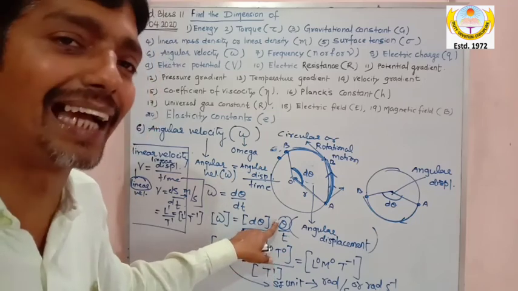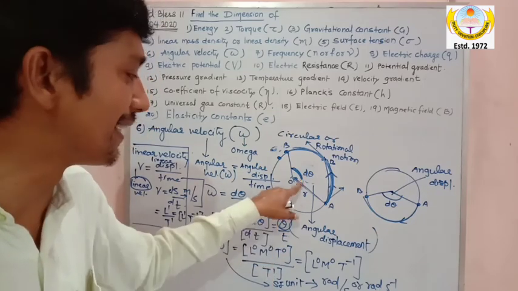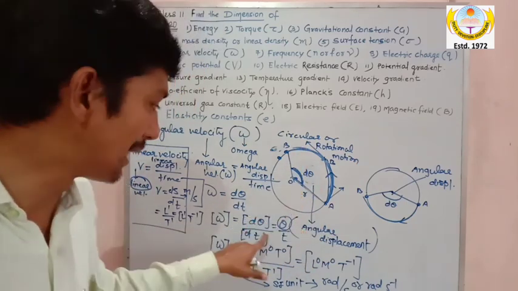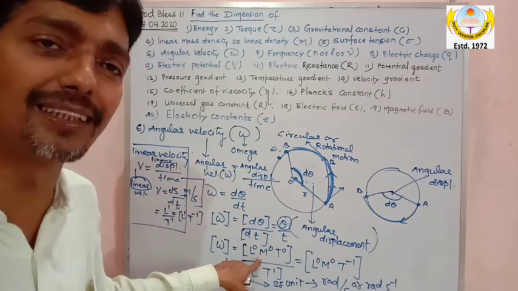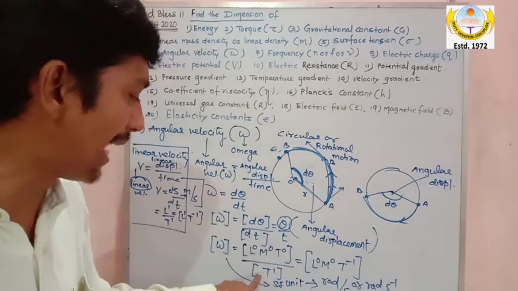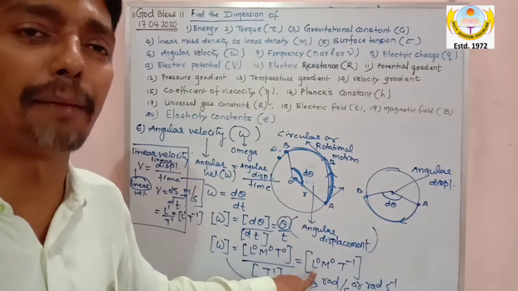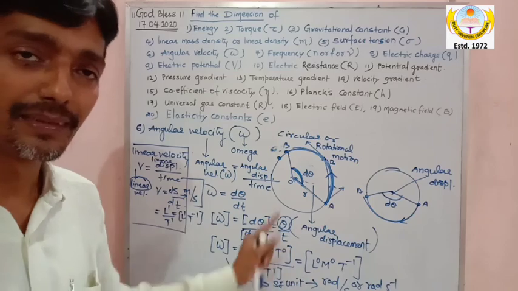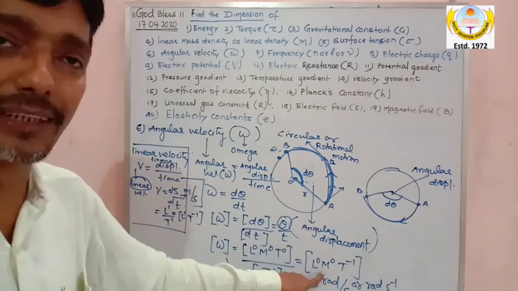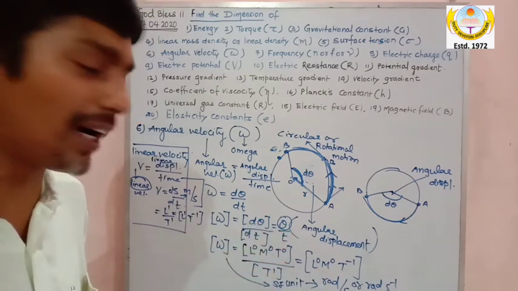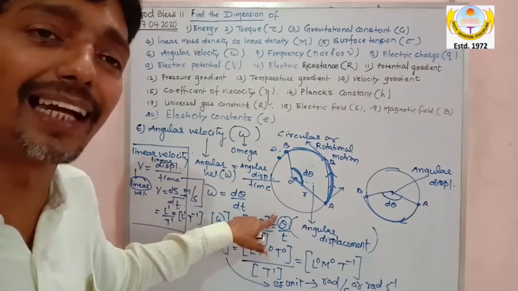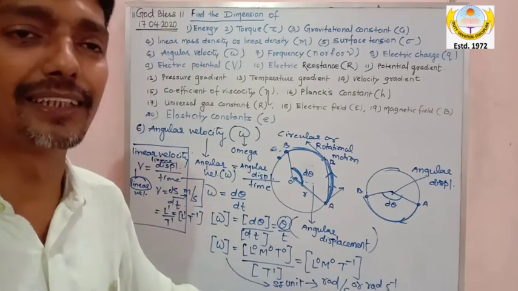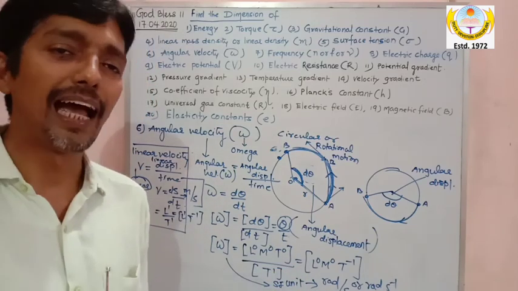Now theta is a plane angle, but here it is angular displacement because the displacement is in the form of angle. So ultimately it is an angle, so it is dimensionless, L0, M0, T0, divided by time, t power 1. So the angular velocity dimension is L0, M0, T power minus 1. And what will the unit be? In the numerator it is angle, that is radian, and in the denominator it is t. So the answer is radian per second, the angular velocity unit.